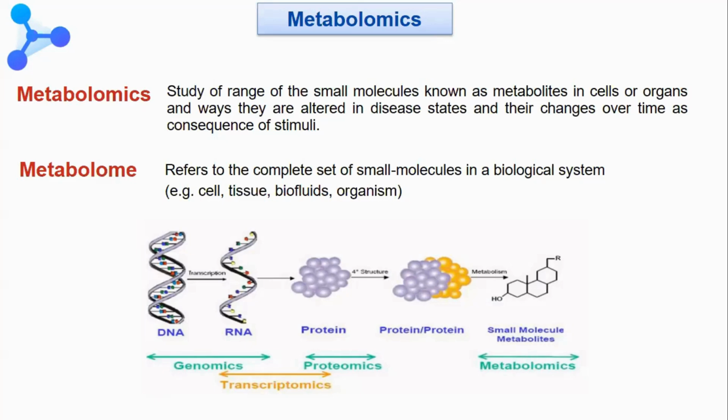So basically, this picture is the overview of multiomics or the different omics fields. First, genomics. Genomics is the study of DNA, or you can say the genetic information.